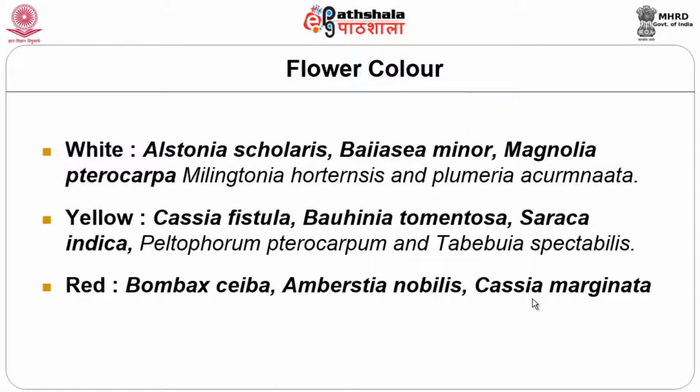Now color, we have n number of varieties: white, yellow and red. The common flowering yellow is Cassia fistula, red is Bombax ceiba and white is Alstonia scholaris. Certain varieties of plants will be available according to the regional, habitual place.